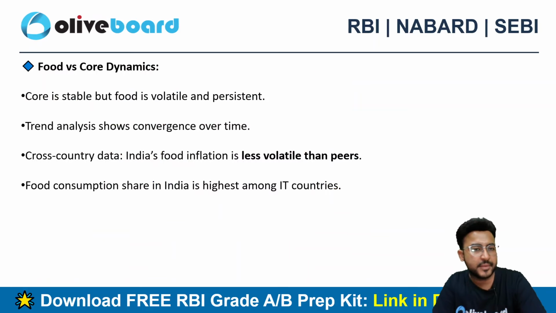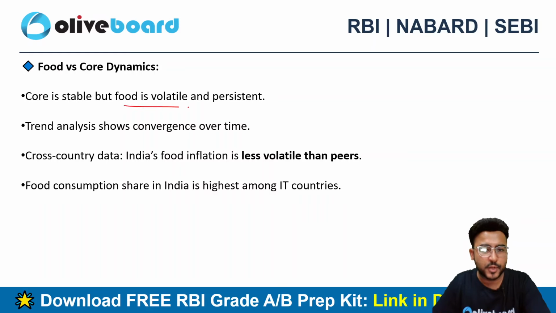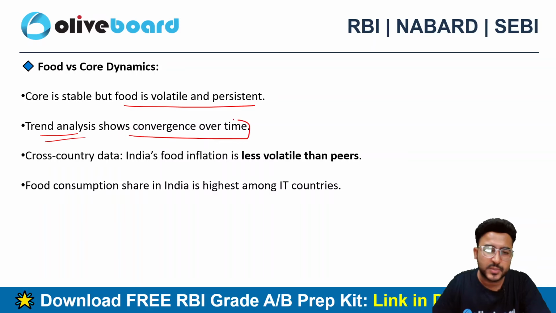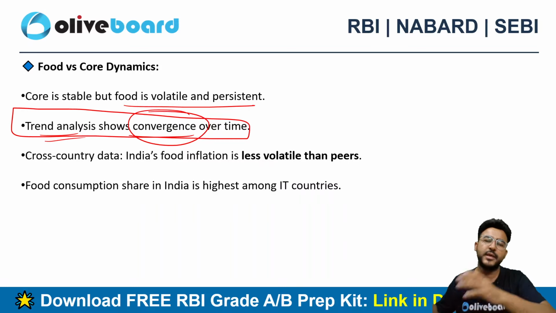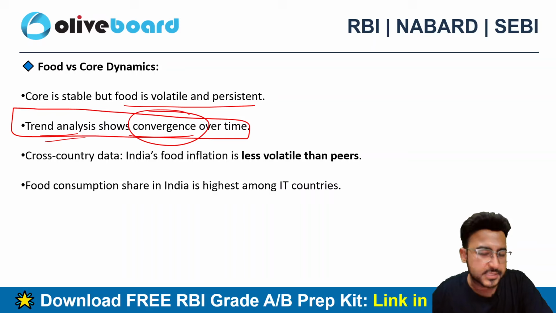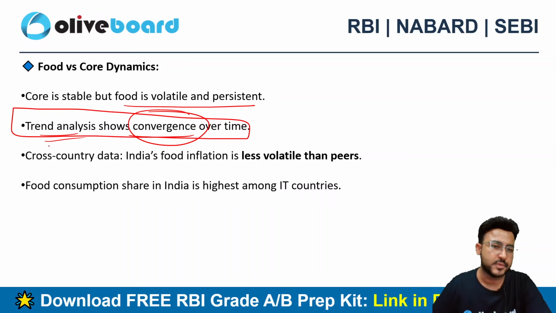Food versus core dynamic. Core is stable, but food is volatile and persistent. Trend analysis shows convergence over time. We'll definitely be understanding what convergence is all about. There is an annexure in which we will be discussing the convergence concept as well.